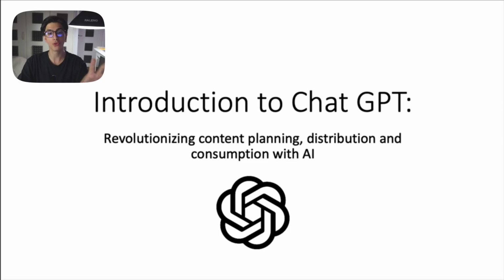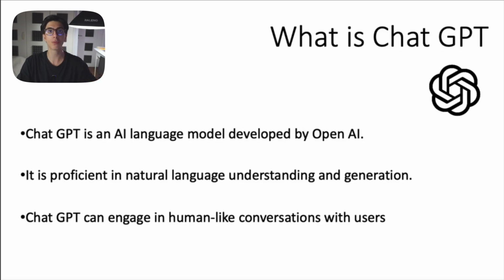So again, welcome everybody to the introduction to ChatGPT, which has 100% revolutionized content planning, distribution, and consumption. So we're going to start by analyzing what is ChatGPT. As we all know, ChatGPT is an artificial intelligence model that has been developed by OpenAI in November of 2022. So OpenAI is the company that has actually created ChatGPT. And ChatGPT is an artificial intelligence language model. This means that it is proficient in natural language understanding and generation.